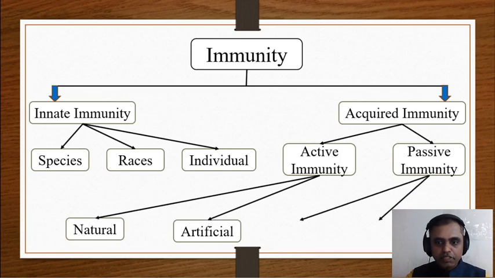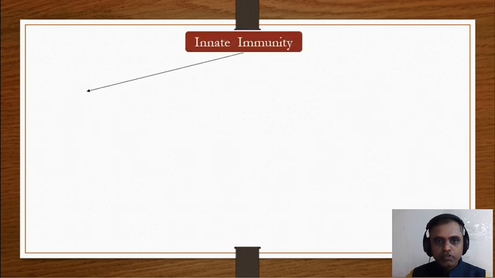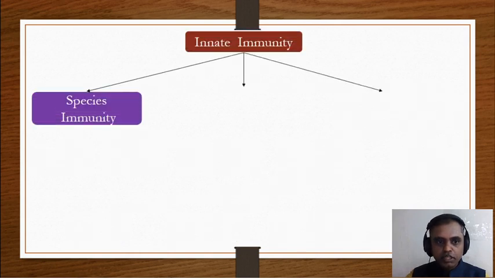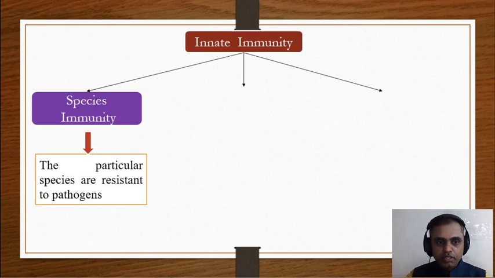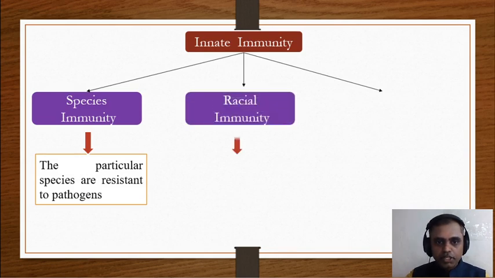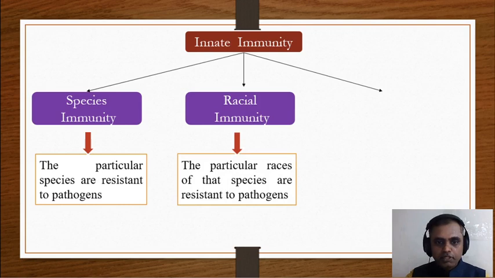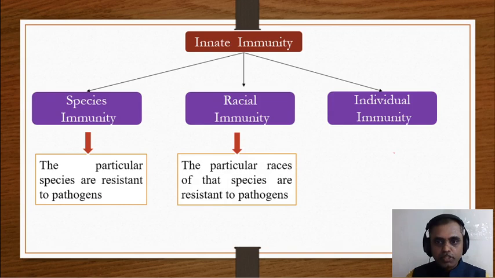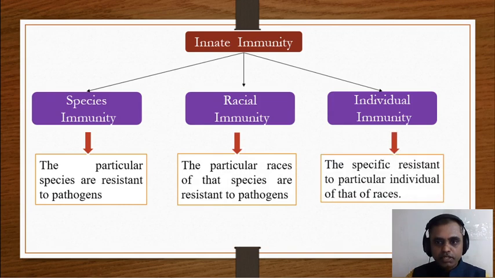Passive immunity is divided into natural passive immunity and artificial passive immunity. Species immunity means a particular species is resistant to pathogens. Racial immunity means particular races of that species are resistant to pathogens. Individual immunity means specific resistance in a particular individual of that race.